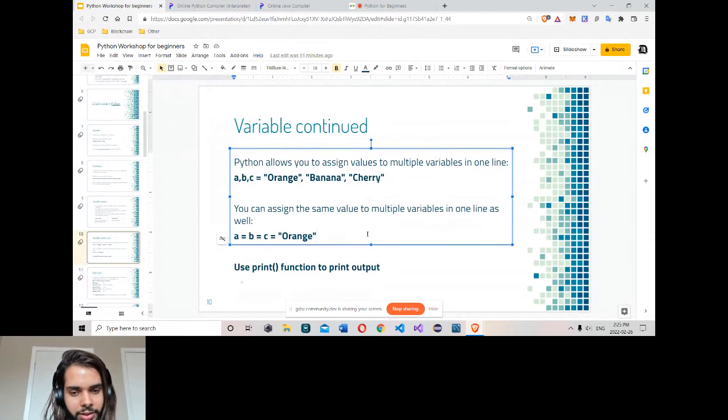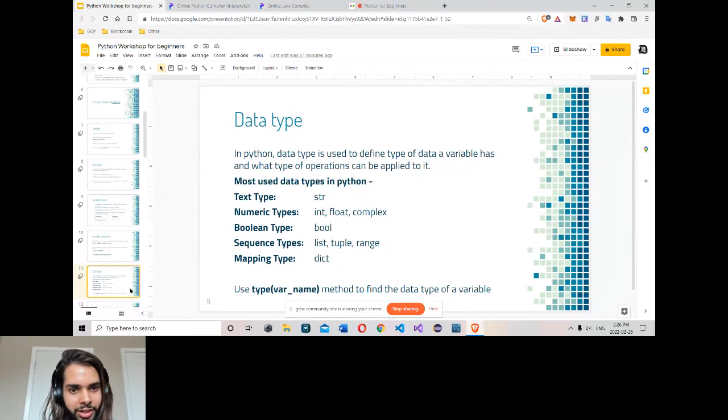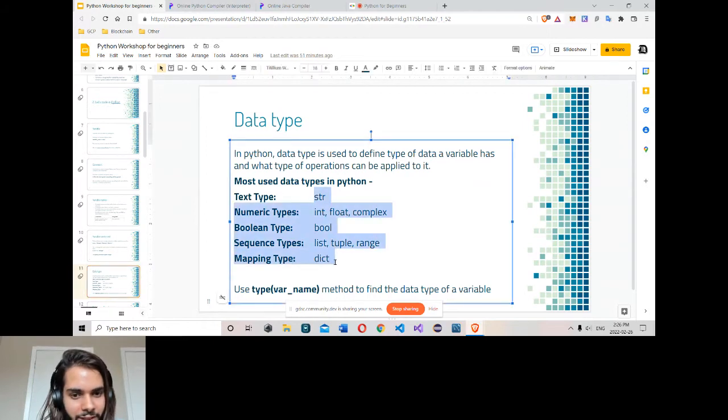So this is another way to simply assign the same value to multiple variables in one line. Again, use the print function to print the output. Now, data type. In Python, we don't need to write the data type when we define a variable or assign a value. It's dynamic type checking here, but still we have a lot of types, like how Python sees the data type.